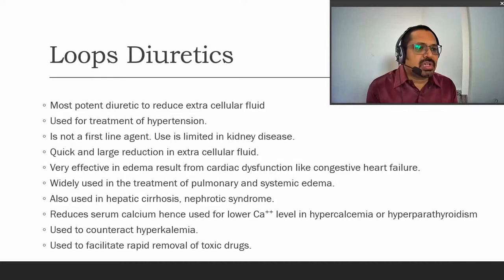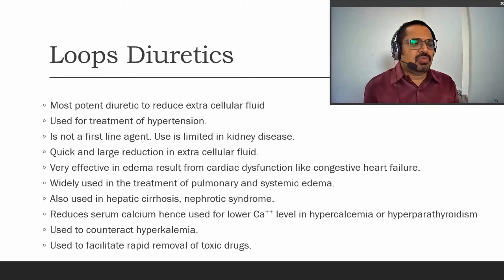Next, the clinical application of loop diuretics. We know that loop diuretics are one of the most potent diuretics, and they reduce the extracellular volume very significantly, so they are used in the treatment of hypertension. But one limitation is that it is not a first line agent. It is always given as a second line agent, and they are used in limited kidney disorders. Due to their high potency, their applications are a little bit limited.